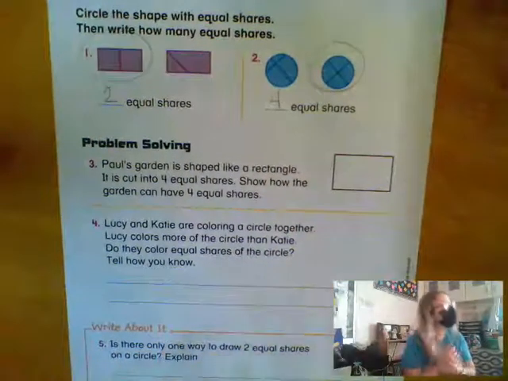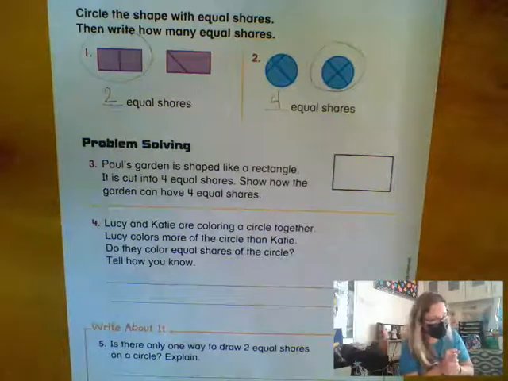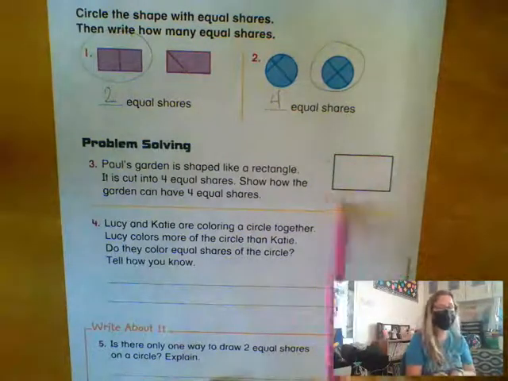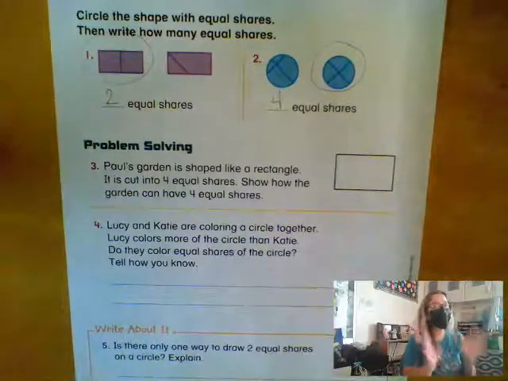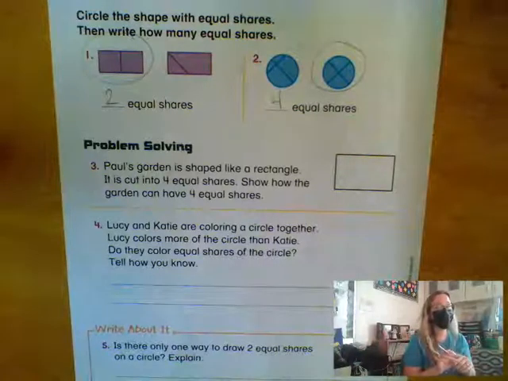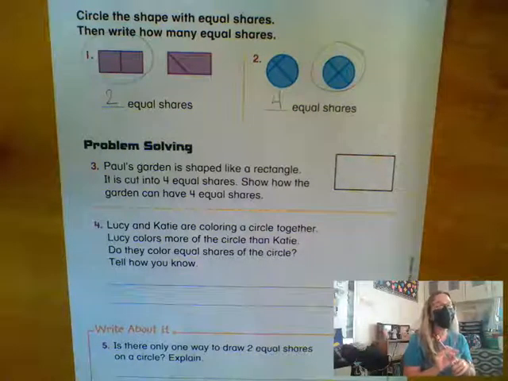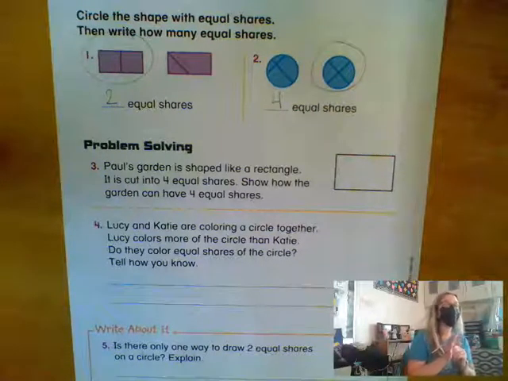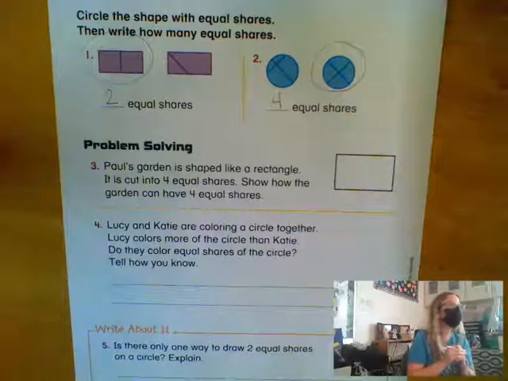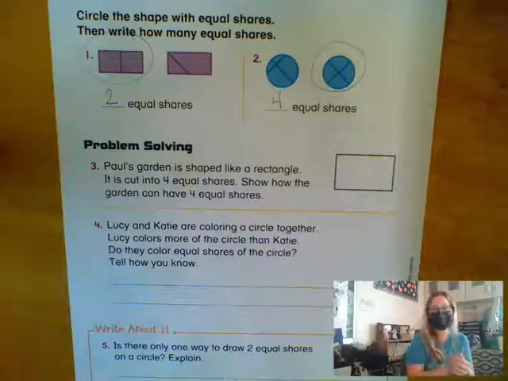All right, Brooklyn. Paul's garden is shaped like a rectangle. This is his garden. It's cut into 4 equal shares. How could the garden be cut into 4 equal shares? There's a few different ways it can happen. Give me one of those ways, Mateo.